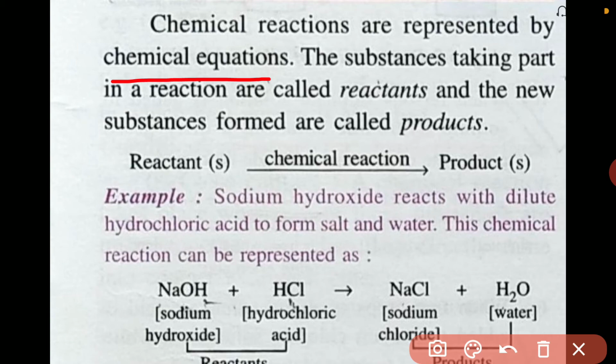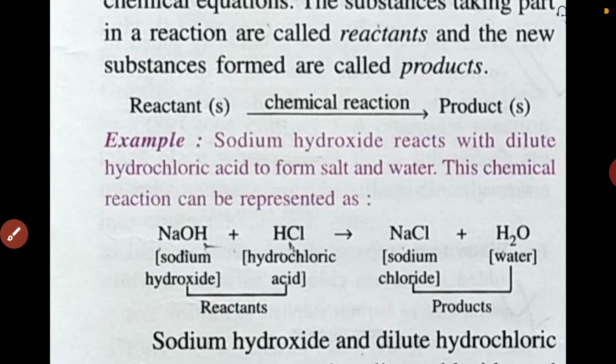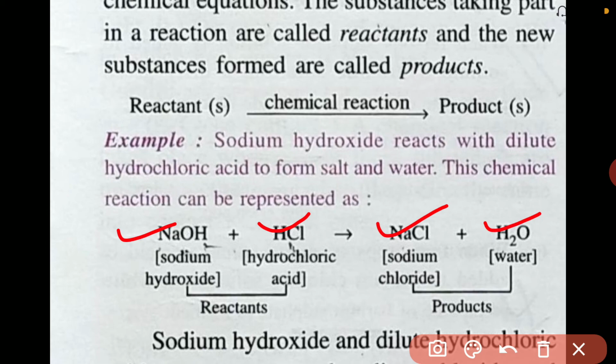The substances taking part in the reaction are called reactants. If you have watched the video on balancing chemical equations, I have explained it there. And the new substances formed are called the products. So reactants react among themselves during a chemical reaction and new products are formed. For example, sodium hydroxide reacts with dilute hydrochloric acid to form salt, that is sodium chloride, and water. This chemical reaction can be represented by the equation given here.